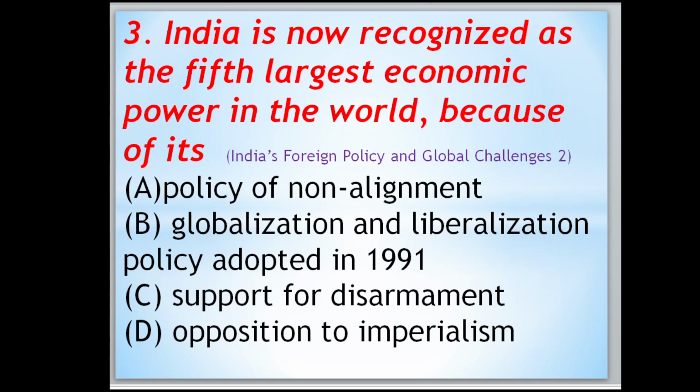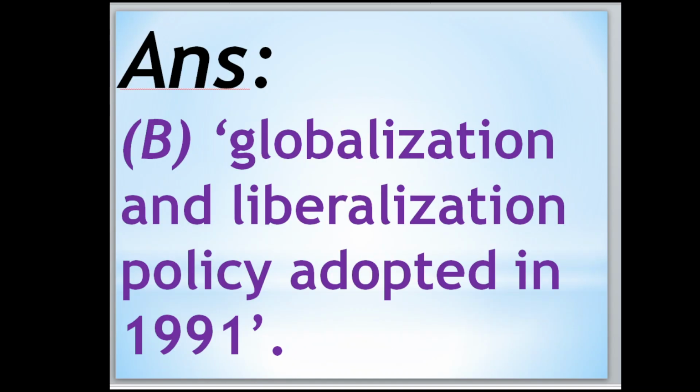India is now recognized as the fifth largest economic power in the world because of its policy of non-alignment, globalization and liberalization policy adopted in the year 1991, support for disarmament, opposition to imperialism. Answer is globalization and liberalization policy adopted in 1991.